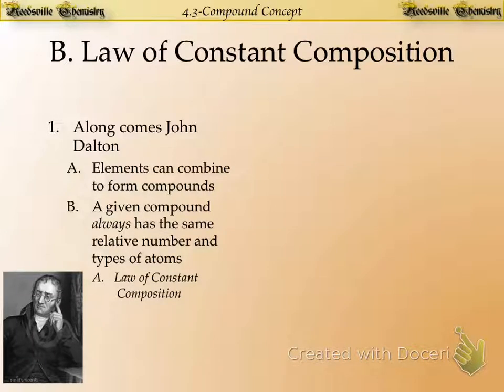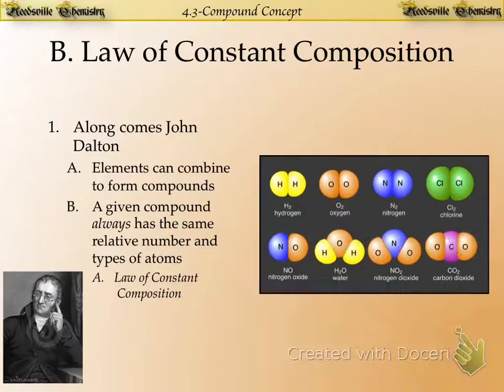And Dalton's law of constant composition simply says this, that a given compound always has the same relative number and types of atoms. This is known as his law of constant composition. It's pretty simple now that we think of it. I've got a whole bunch of different compounds here on the right side and some molecules. Let's take the water molecule. Water, H2O, always has the same relative number and types of atoms. It doesn't matter if I get that water molecule from Lake Michigan, or if I get it from the Atlantic Ocean, or if I get it from my water bottle. Every single one of those water molecules will have exactly the same formula.